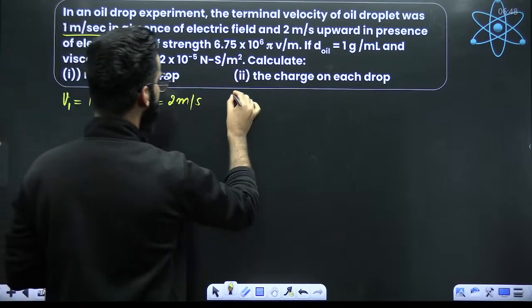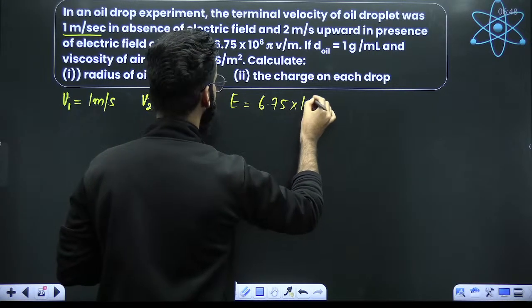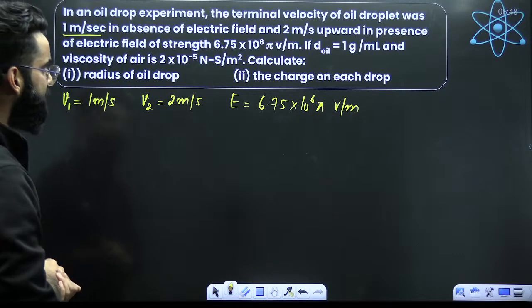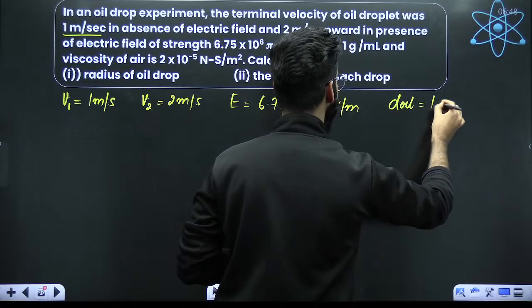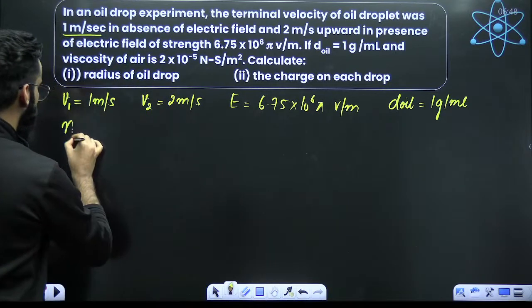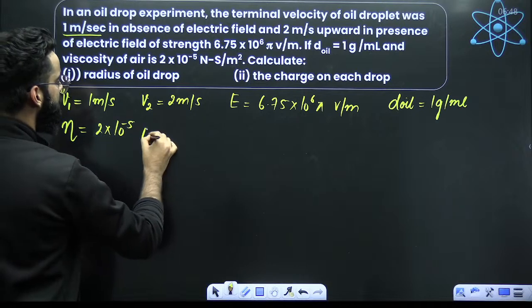Electric field strength is 6.75 into 10 raised to the power 6 pi volt per meter. Electric field strength. Density of the oil droplet is also given. Density of the oil droplet is given as 1 gram per ml. And coefficient of viscosity, eta, is given as 2 into 10 raised to the power minus 5, right?